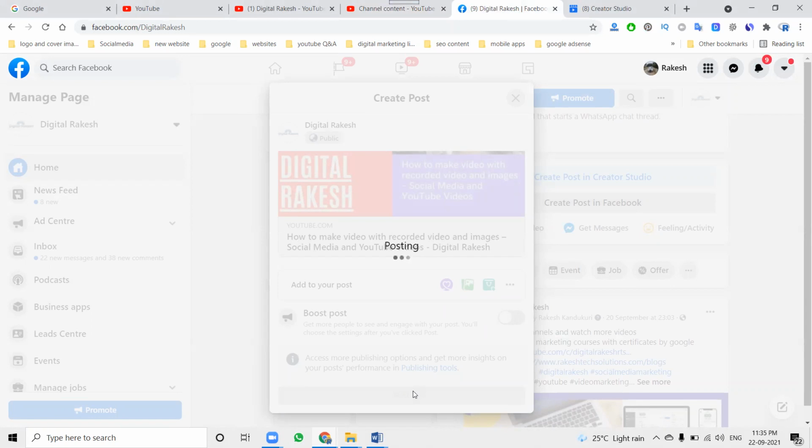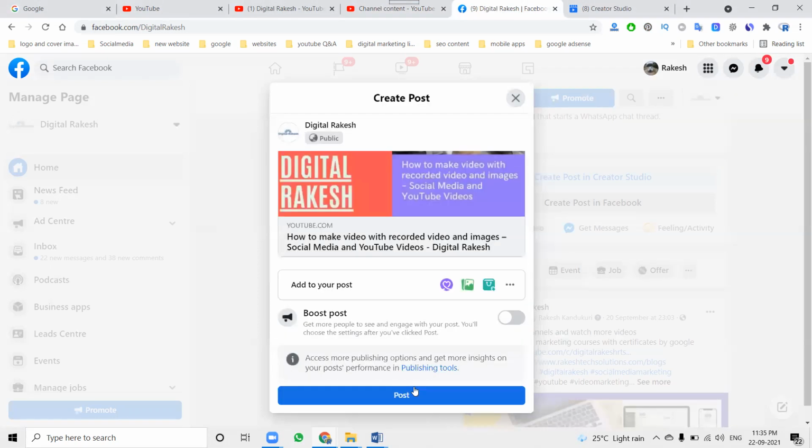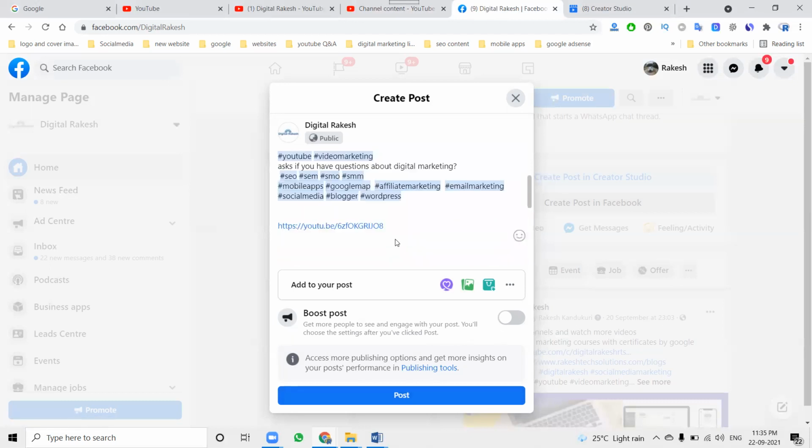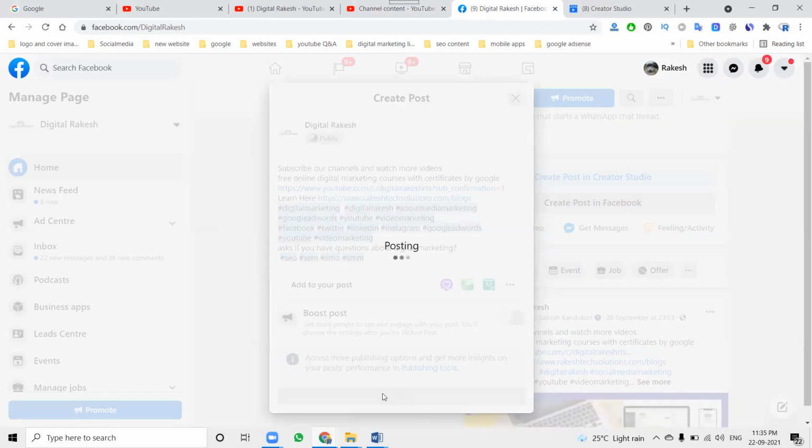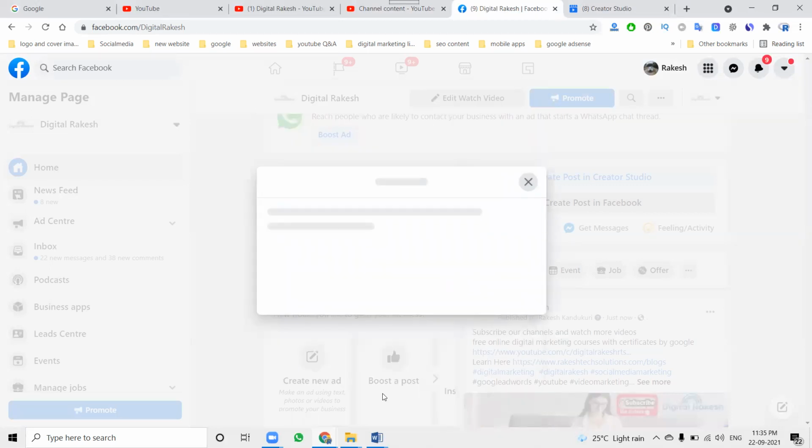Now here, just look. It takes some time to post your content on your Facebook business page. Here there are many different options, like page to sharing and profile to sharing. The options are completely different for page to profile and profile to profile. I'm only sharing with the page right now.